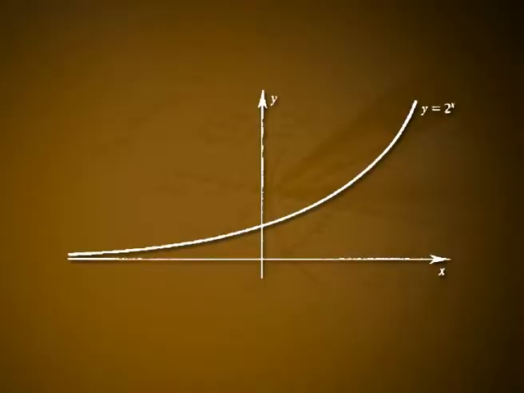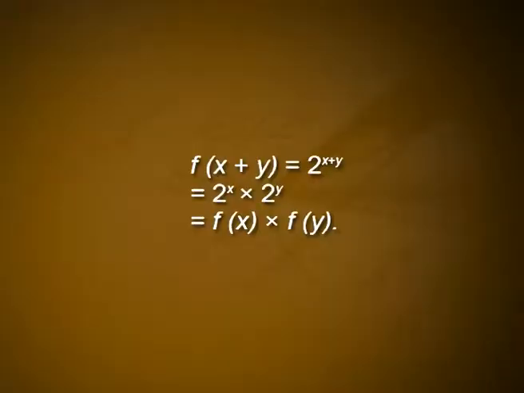Perhaps the easiest way to confirm that f is a bijection is to plot the graph of y = f(x) for x element of R. This is given in the figure. Since any horizontal line through the positive part of the y-axis meets the graph exactly once, the function f is bijective. Also, f(x + y) = 2^(x+y) = 2^x · 2^y = f(x) · f(y). We have shown that f is an isomorphism from (R, +) to (R⁺, ·).